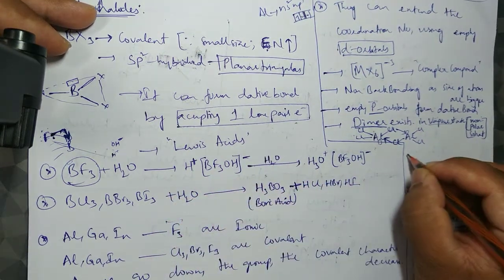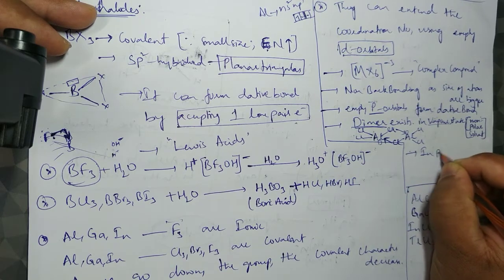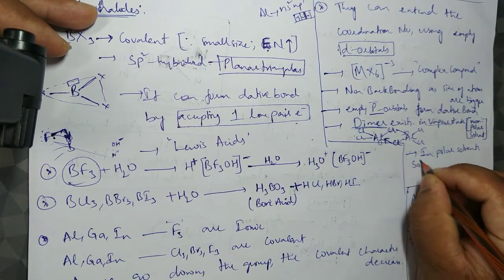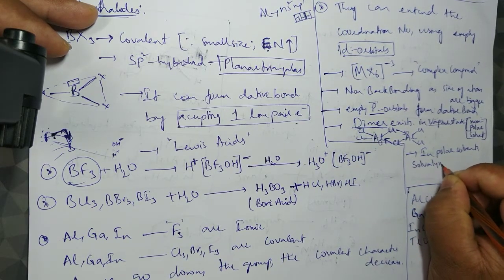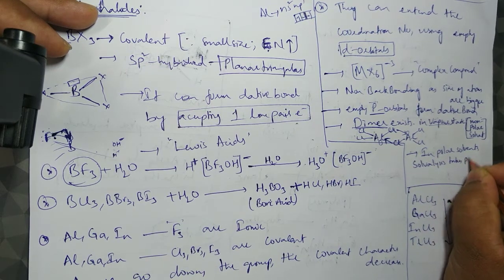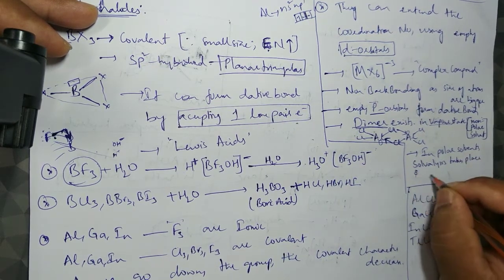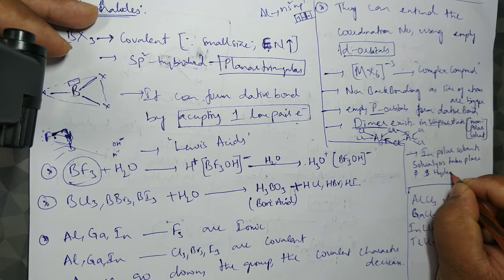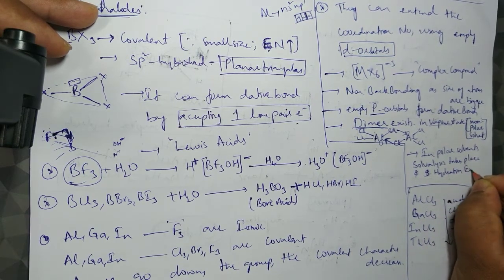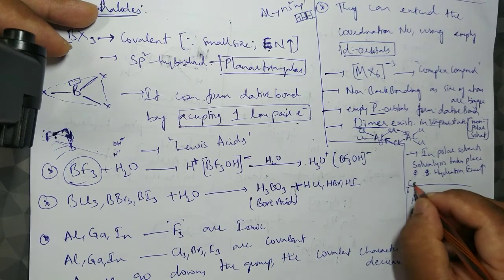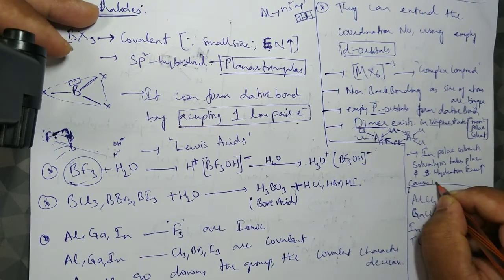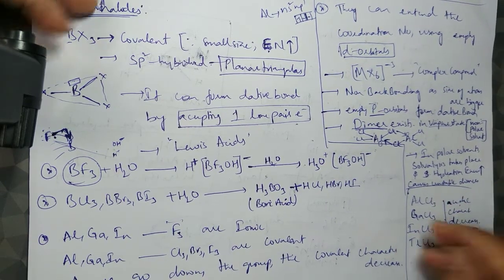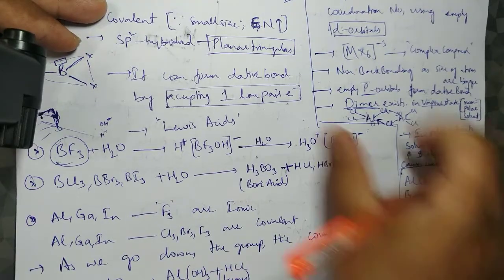Fine. So let me write that point also. In polar solvents, solvolysis takes place and high solvation, like if it is water, high hydration energy causes unstable dimers, or they break down the dimers. Fine. So that's the point.